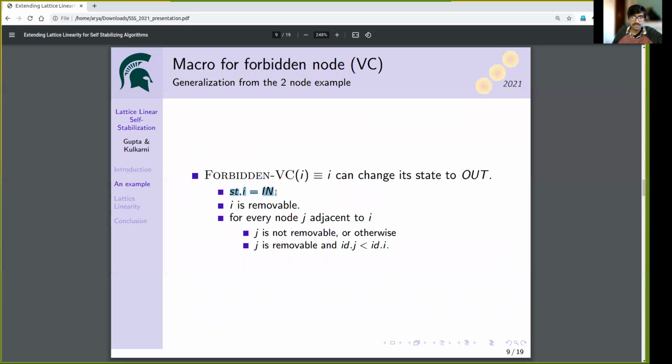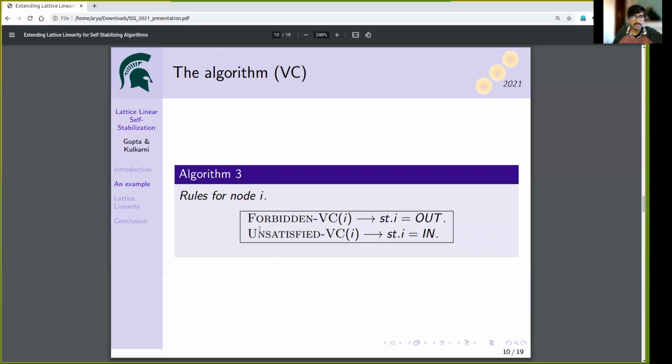There are three conditions. I should be in the vertex cover, I should be removable, and for every node j adjacent to I, j should not be removable, and even if j is removable, then the ID of j should be less than the ID of I. Our algorithm is put as algorithm 3, where if a node I is forbidden, then I changes its state to out, and if a node I is unsatisfied, then I changes its state to in.